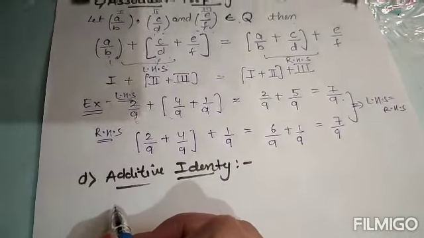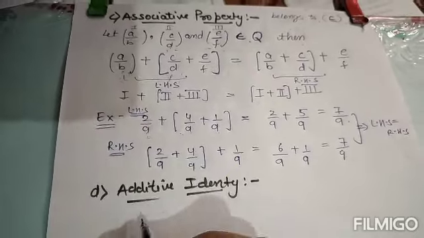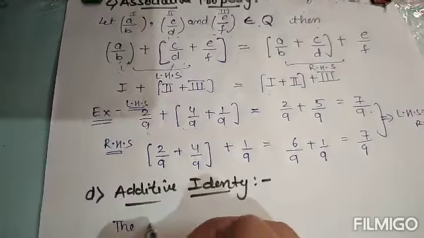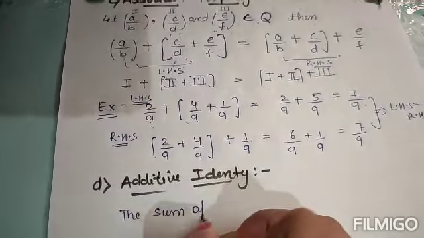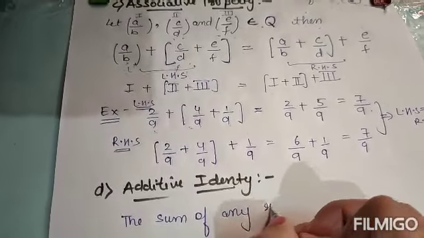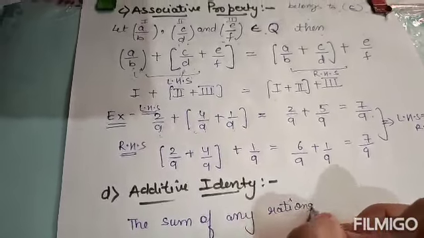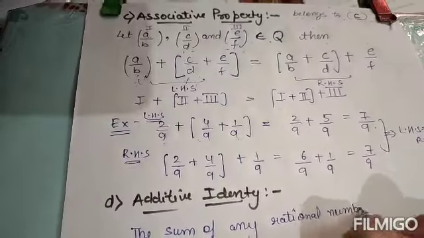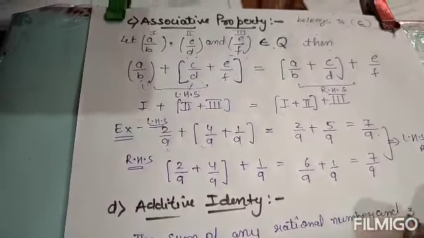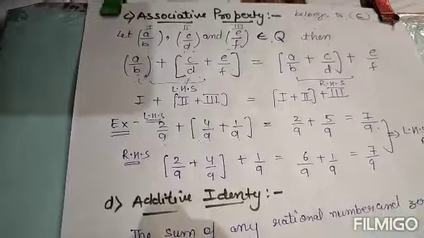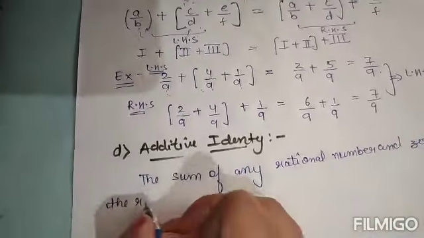Now the next one is additive identity. What additive identity says is that the sum of any rational number and 0 is the rational number itself.